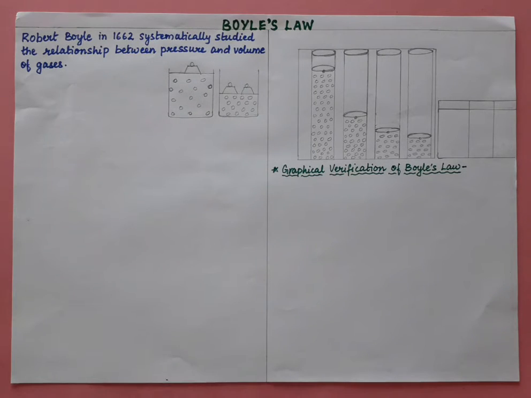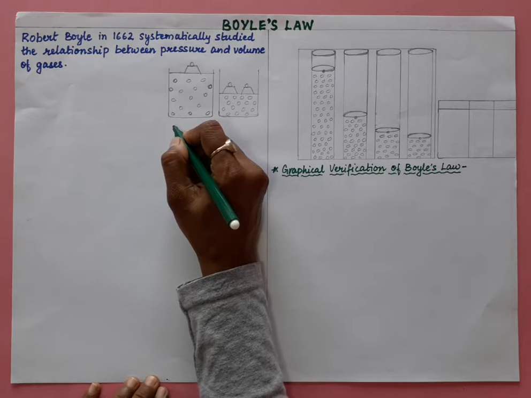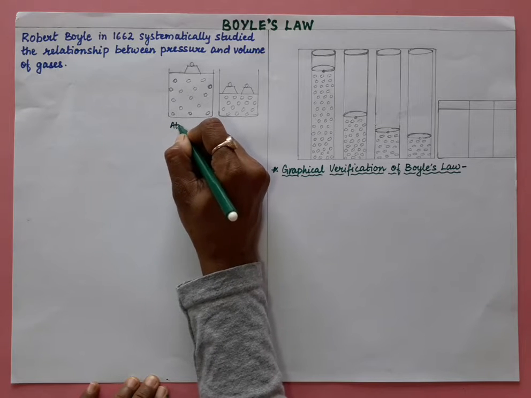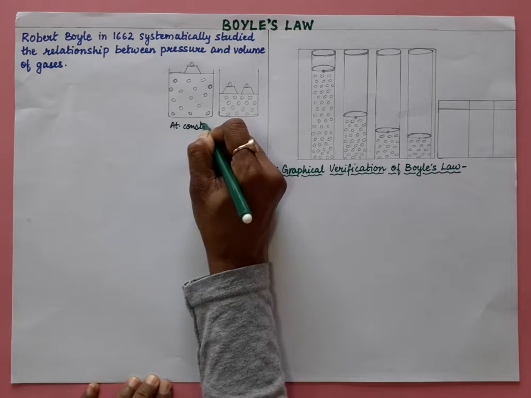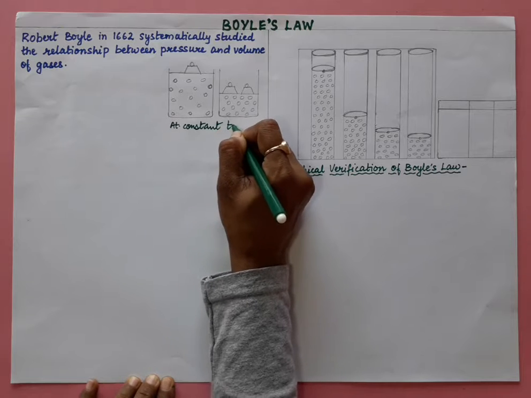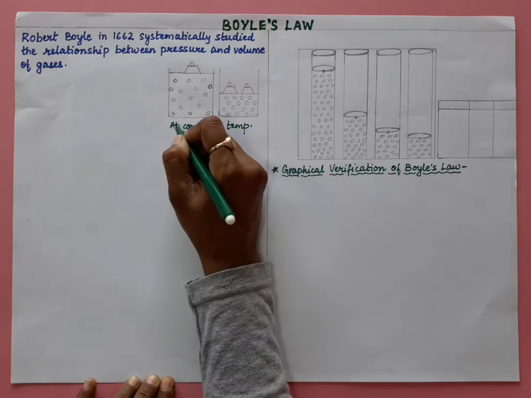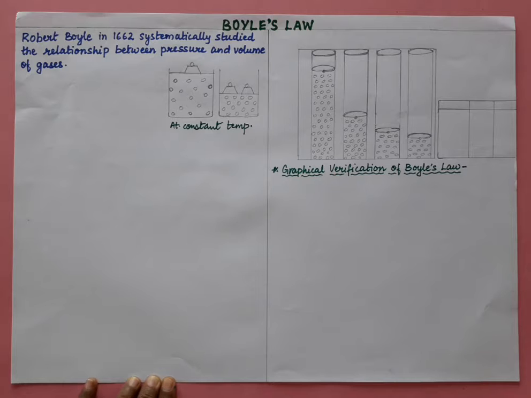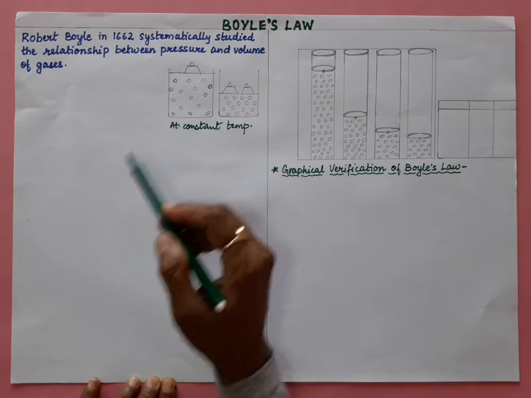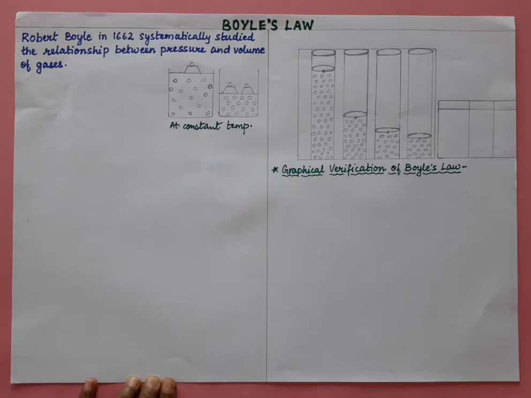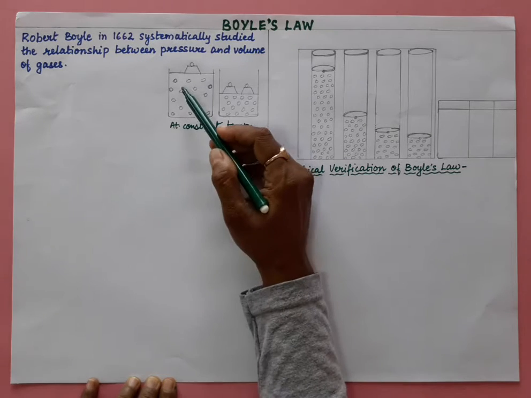He found that at constant temperature, the volume of a fixed mass of a dry gas decreases by half when the pressure on it is doubled. Now see what he did.